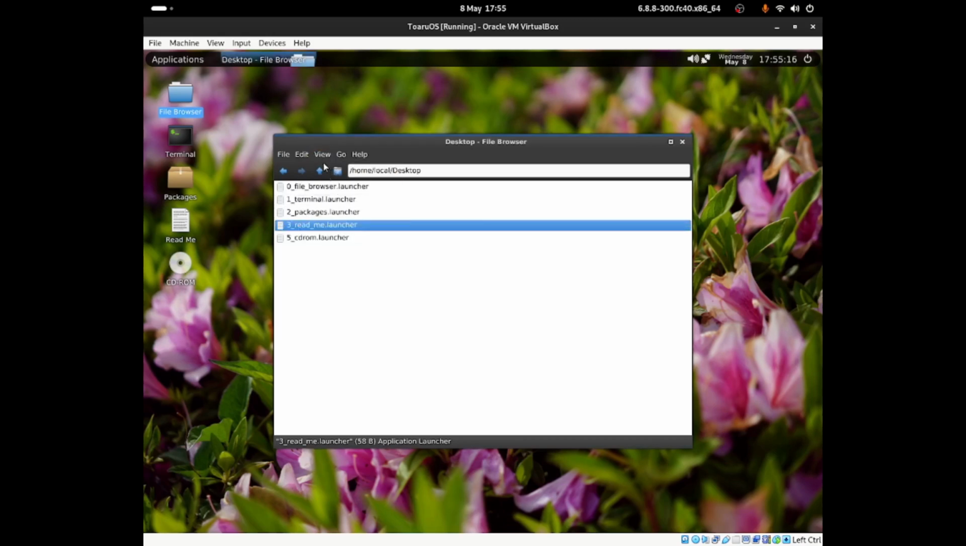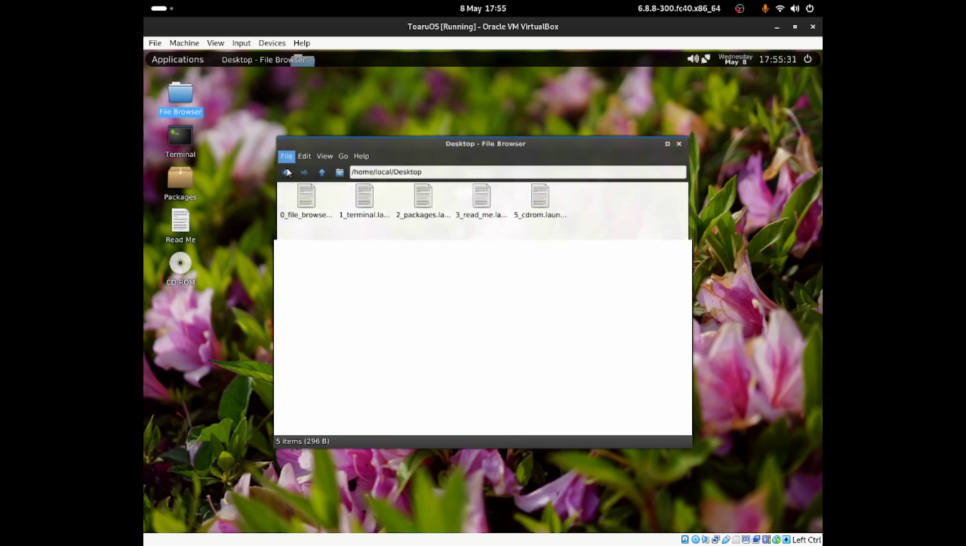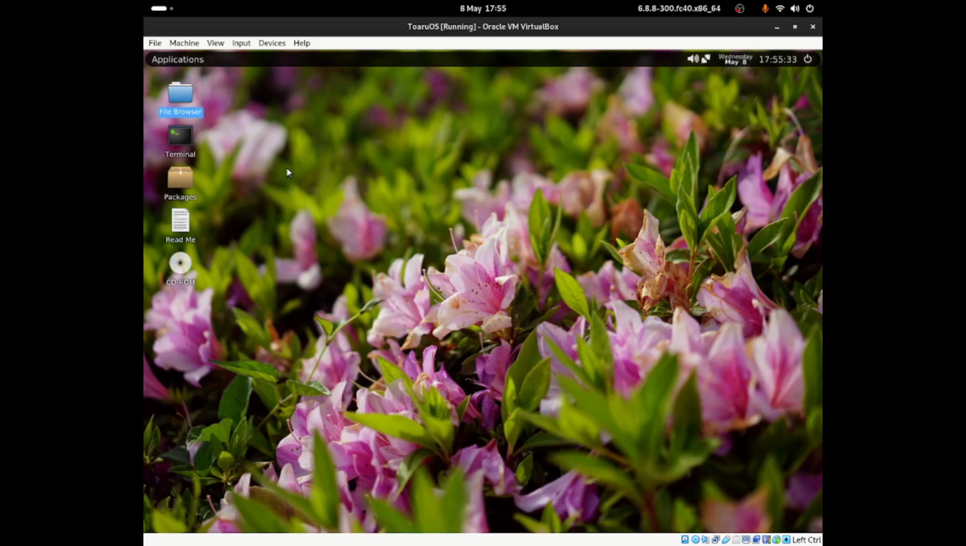So you can change it to being a list, you can change it to show icons, and you can also click on to show hidden files as well, if there's any files that are hidden. So let me click onto that. Edit will allow you to copy and paste and select all. File, exit will just allow you to exit from the file browser. So let me click onto that, because that's basically it really with the file browser. It's very simple, and it's very straightforward to use. So well done for that little browser.